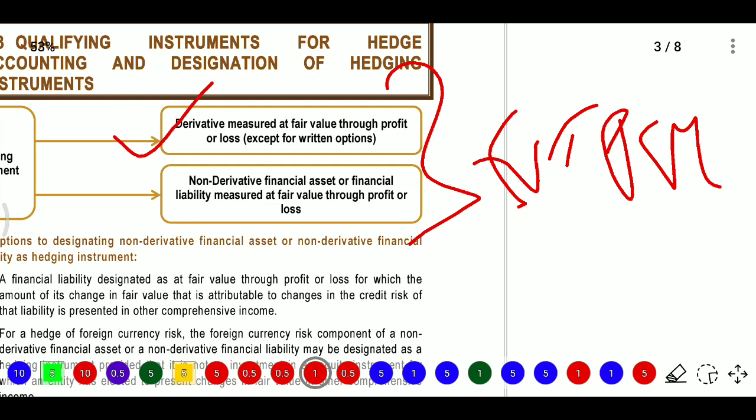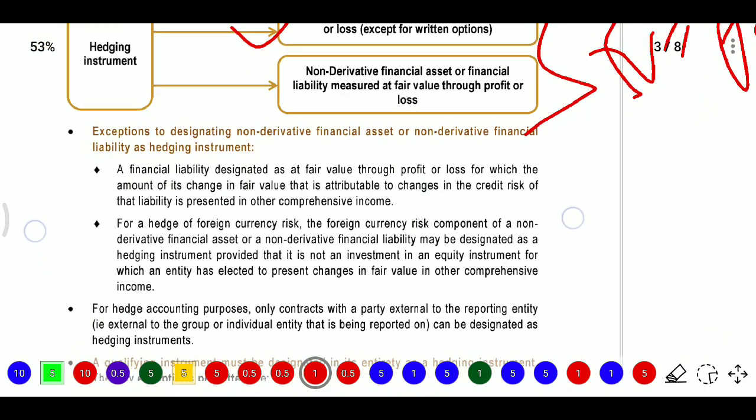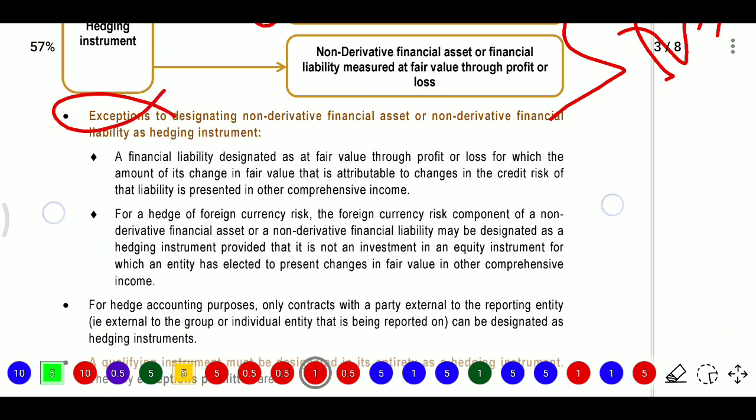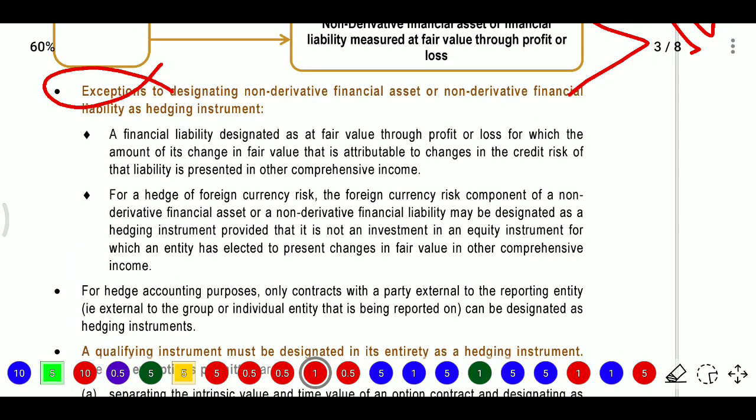It may be derivative or it may be non-derivative, except written option. If you have a written option, you cannot go with FVTPL. All these are hedging instruments. Some exceptions will be there to designation. Non-derivative financial assets or non-derivative financial liabilities can be hedging instruments. Here a financial liability designated at fair value through P&L, for which the amount of its change in fair value that is attributable to change in the credit risk of that liability is presented in the OCI.